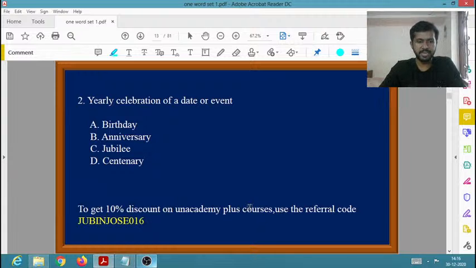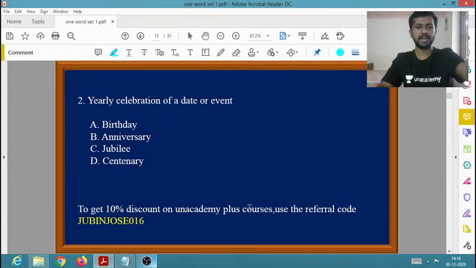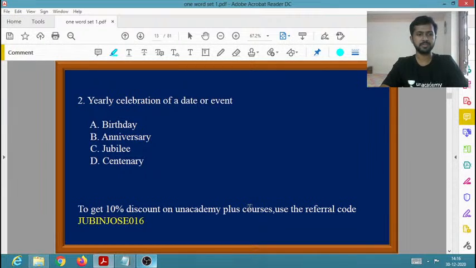What is the one word for yearly celebration of a date or event? Birthday, anniversary, jubilee, centenary. Whether it is birthday or anniversary or jubilee or centenary, what is the one word for that? One word for a yearly celebration of a date or event.